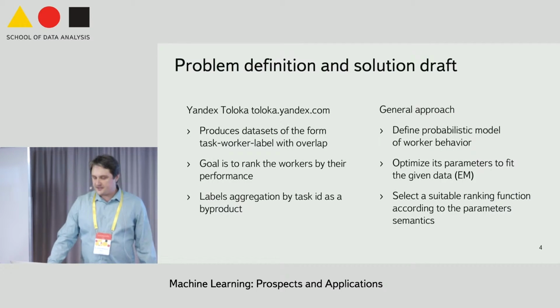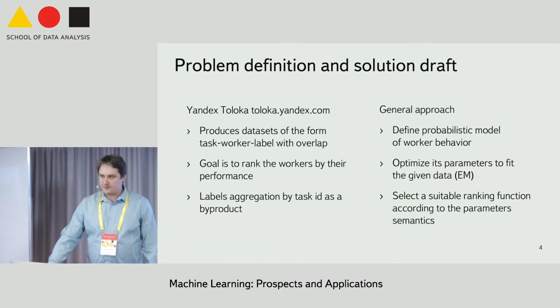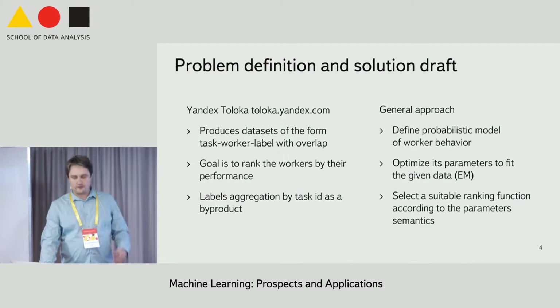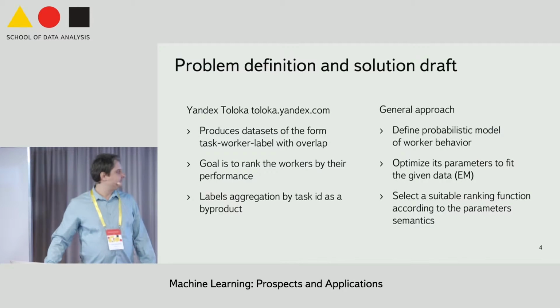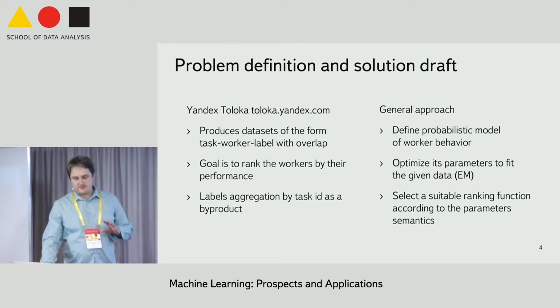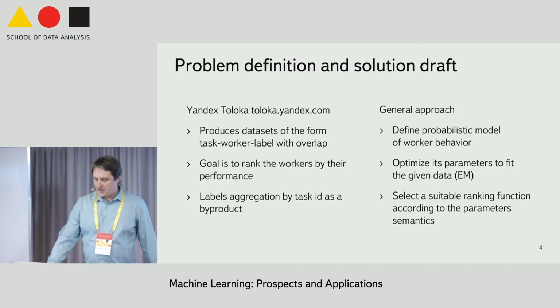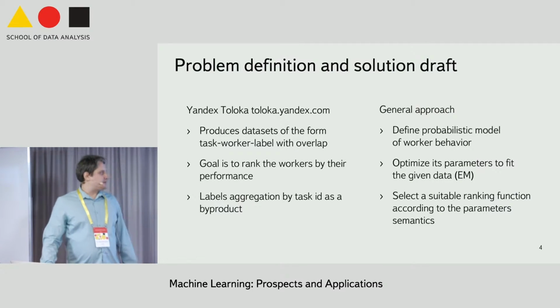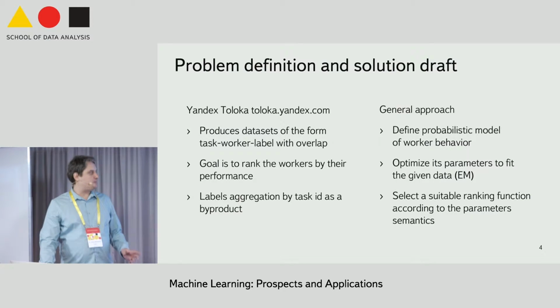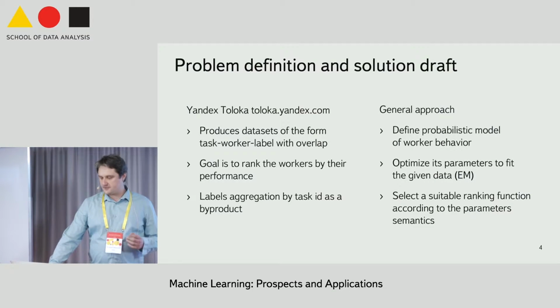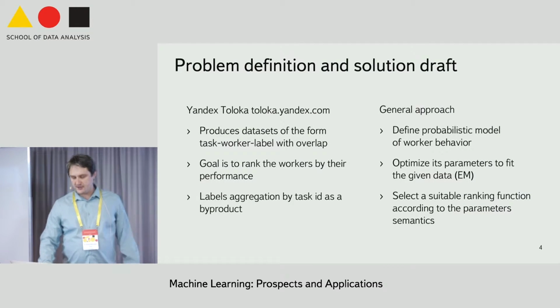Given this kind of data, my primary goal was to rank the workers by their performance, by the quality of the labels they produce, so that you could cut off the bottom and ban them. The approach we chose was kind of obvious. We define some model of how workers behave and train its parameters using the data we have.